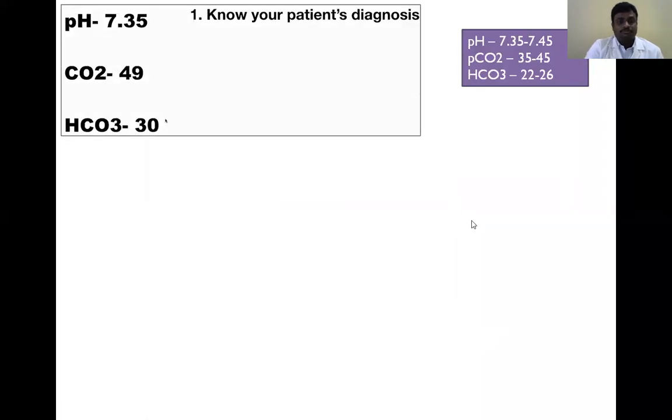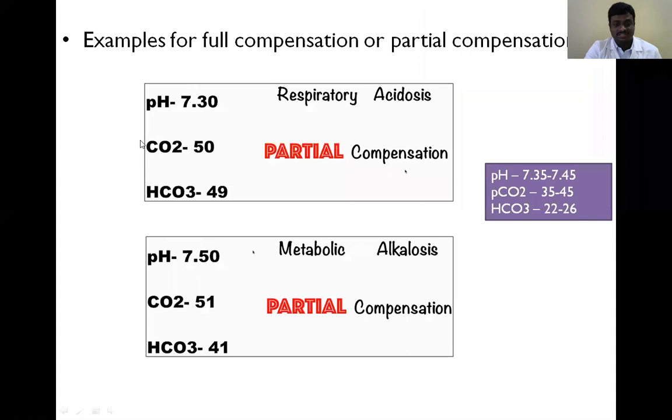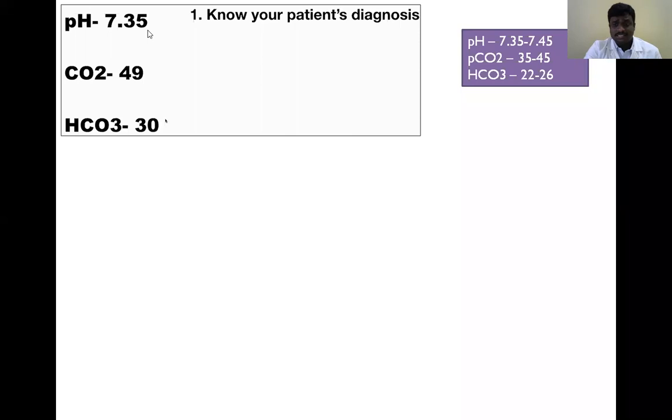Next example, pH is within the normal range. But carbon dioxide and bicarbonate both are increased. In the previous slide, pH was in the abnormal range, but carbon dioxide and bicarbonate both were elevated. But here, pH is in the normal limit, while carbon dioxide and bicarbonate are both in the abnormal limit.